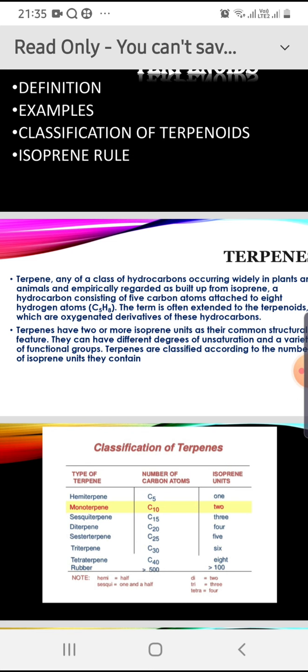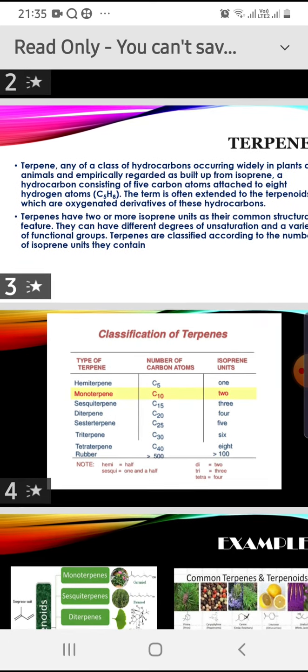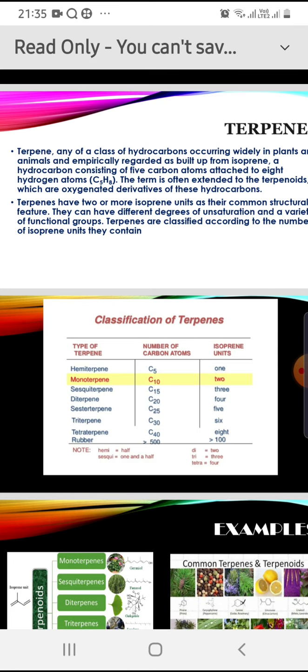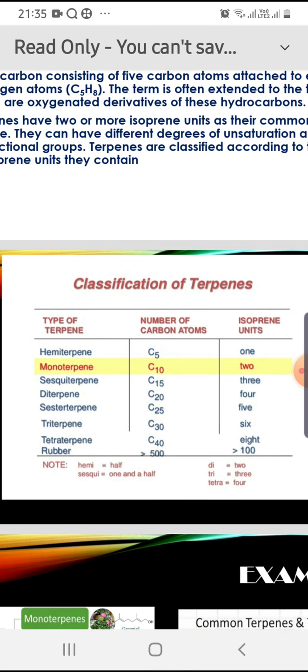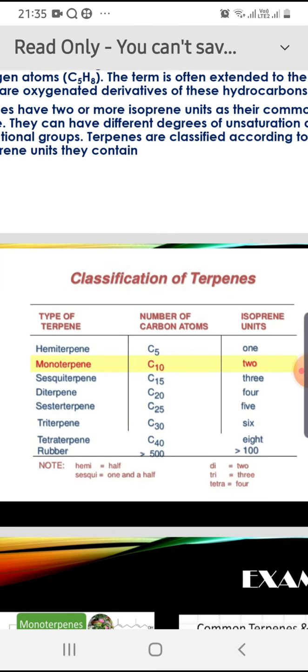Let us see the classification of terpenes. As we know, terpenes are made up of isoprene units. Depending upon how many units of isoprene they contain, terpenes are classified into mono, di, tri, tetra, sesqui, and sester terpenoids. Monoterpenes contain 2 isoprene units.